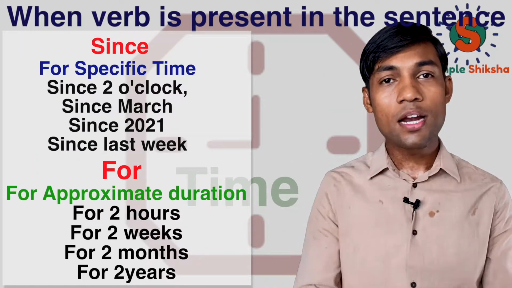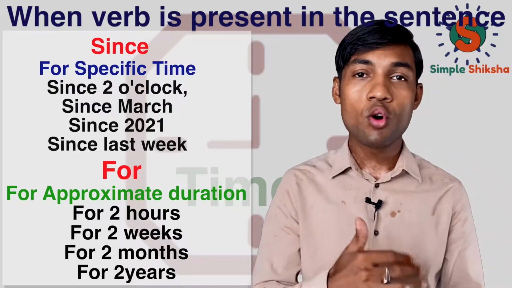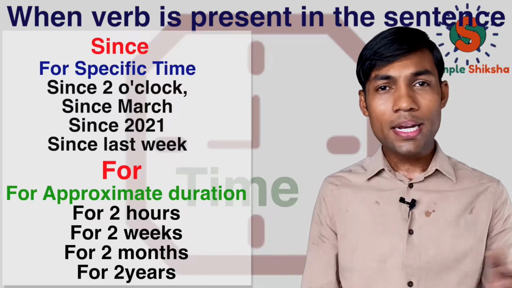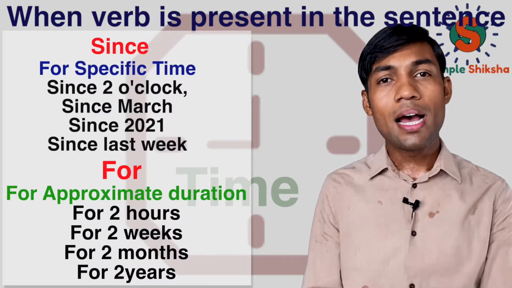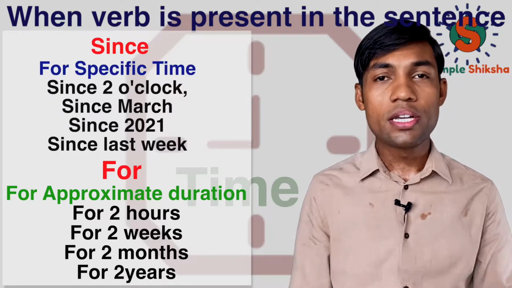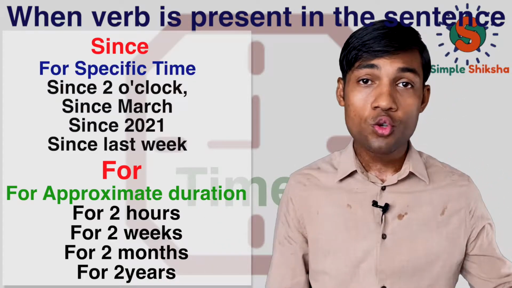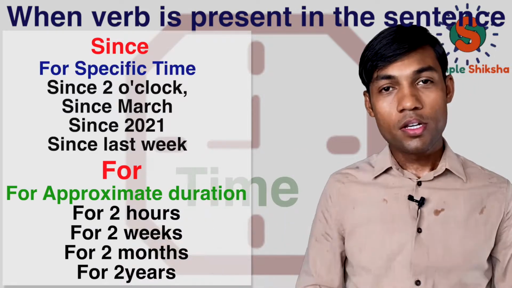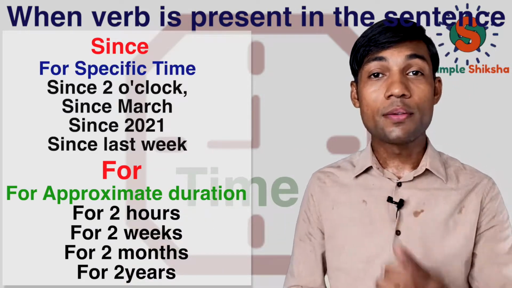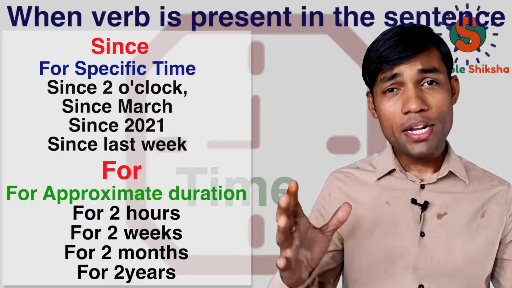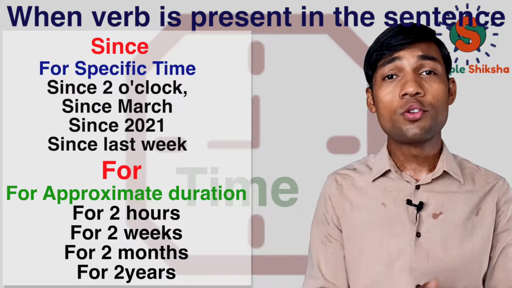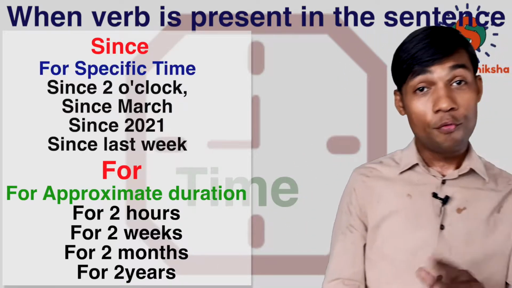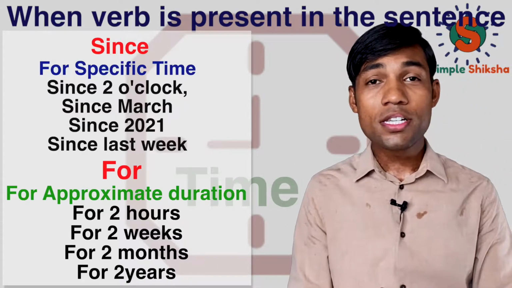Now let's understand in what situation we use since and in what situation we use for. We use since when we want to be very specific about some timing. For example, since January, since Monday, since last week, since 2021, since last 2 years. For these situations we use since. However, in case we just want to mention an approximate duration, then we use for. For example, for 2 hours, for 2 days, for 6 months, for 10 years. For all these situations we use for.